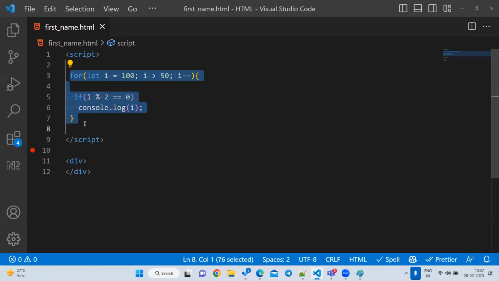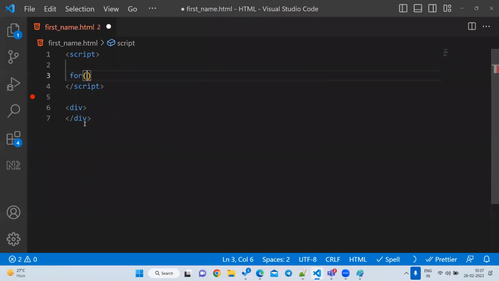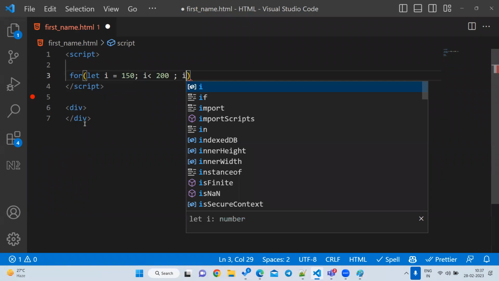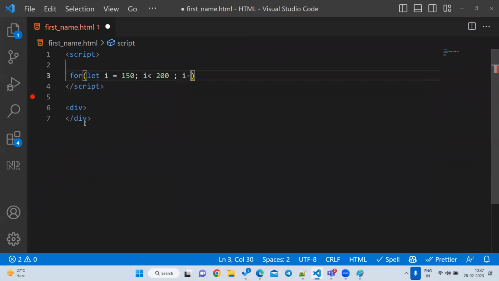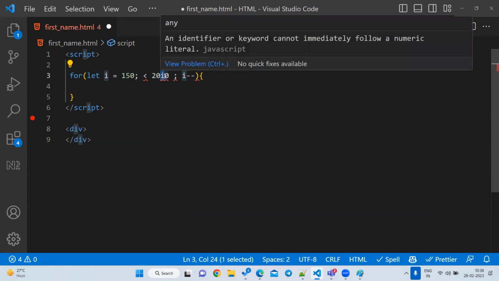150 to 200. First, for. What is your starting value? 150. let i = 150. And what is the limit you want? Less than 200. Next, i++ or i--? Think about i--: if you write i-- from 150, next time what is the value? 149. Next time? 148. So always this will be true, and again it will go into an infinite loop.